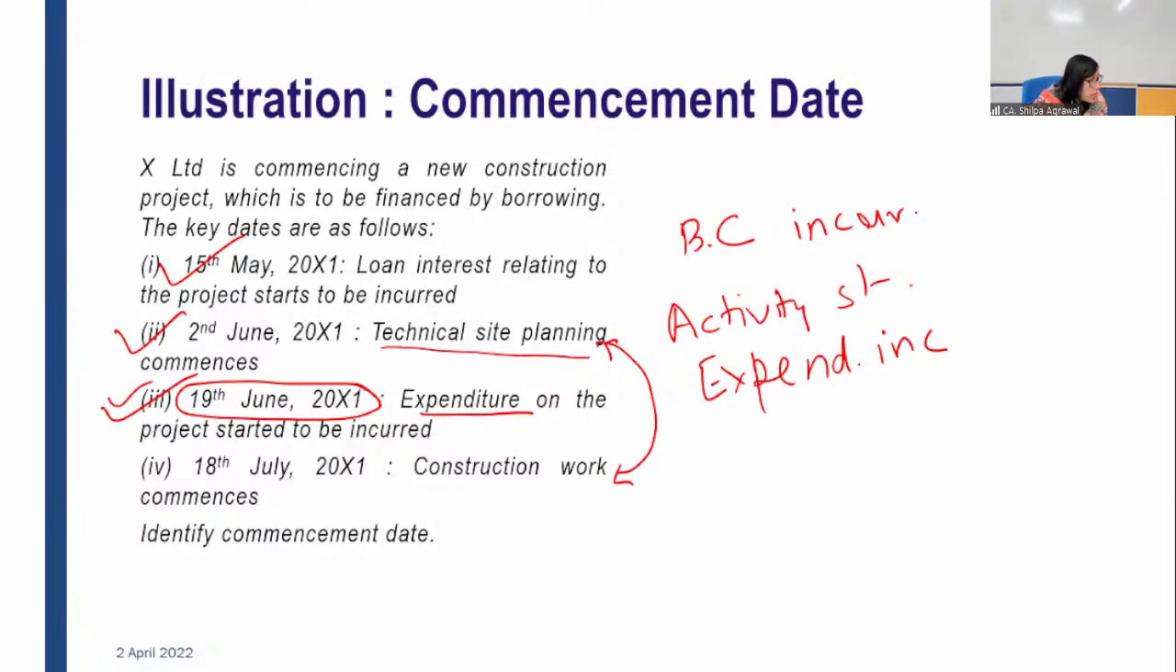So beta, Vidula, why are you saying 2nd June? On 2nd June, technical site planning started, but expenditure was not incurred. So since expenditure was not incurred, it will not be considered as 2nd June also. We need 3 conditions to be met all at the same time, all cumulatively. So cumulatively, it will be considered as 19th June. Okay, Vidula? Hope now it is clear to you.